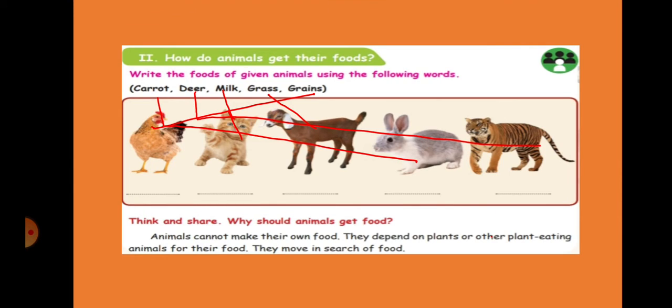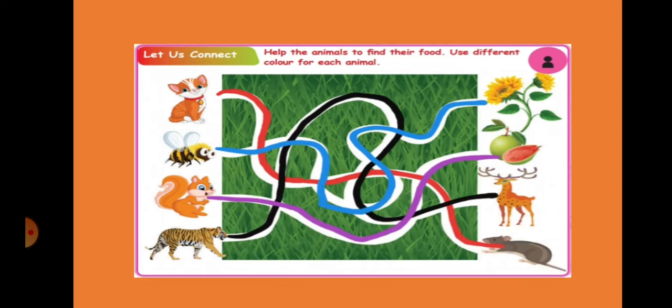We all know why animals should get food. Because they cannot make their own food. They depend on plants or other plant eating animals for their food. So they move in search of food. They have to depend on plants or plant eating animals for their food.